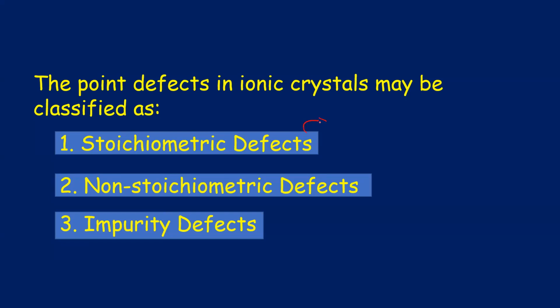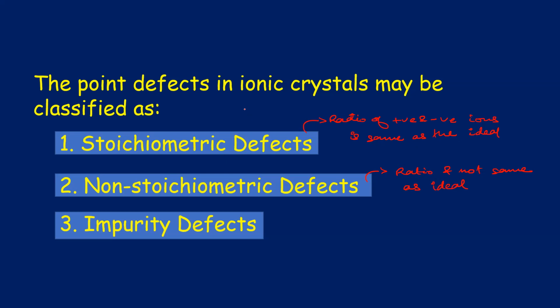So in stoichiometric defect, the ratio of positive and negative ions is the same as the ideal crystal. In non-stoichiometric defect, the ratio of positive and negative ions is not the same as ideal. Okay, now let us give you an example.